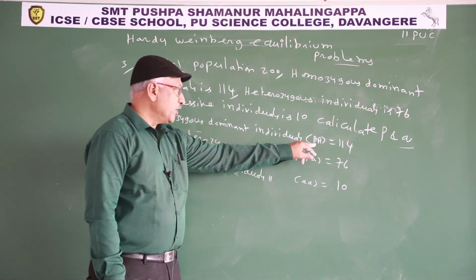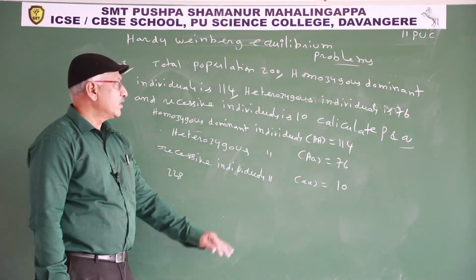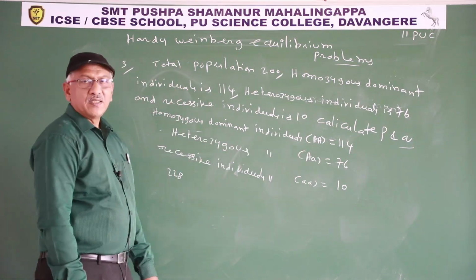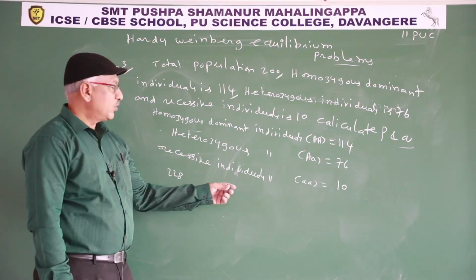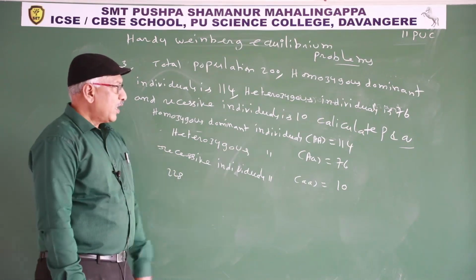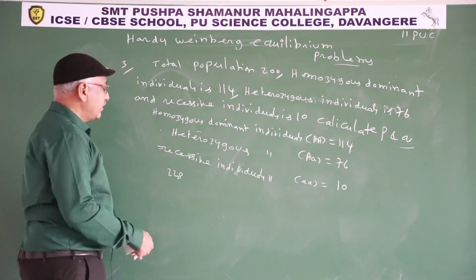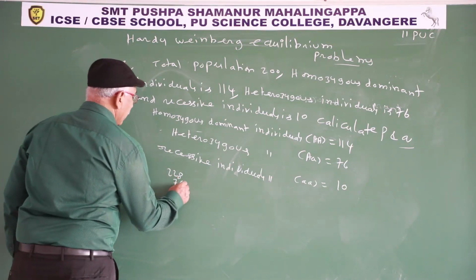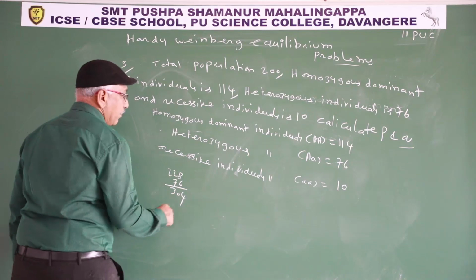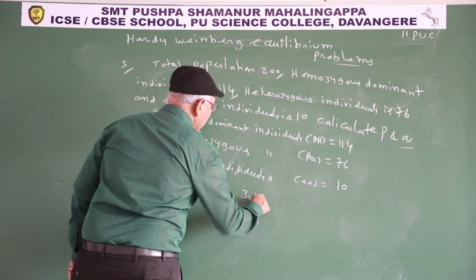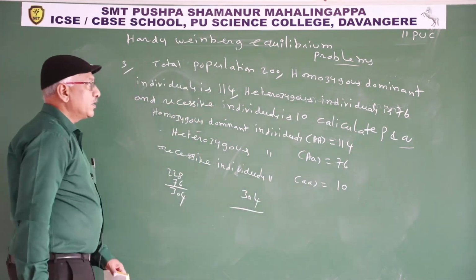Each homozygous individual contains 2 capital A alleles. 114 into 2, 228, and each heterozygous 76, total 304. 304 capital A alleles are present in the population.